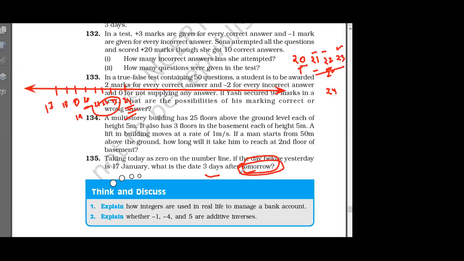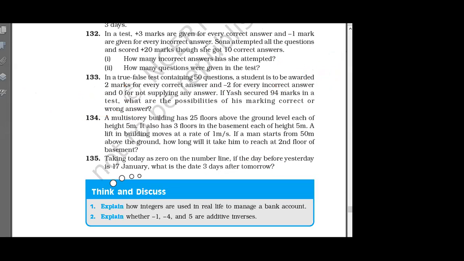Sir, but today is 19. Then tomorrow is 20, and after 3 days it is 23. Everyone, wait. Think about it.